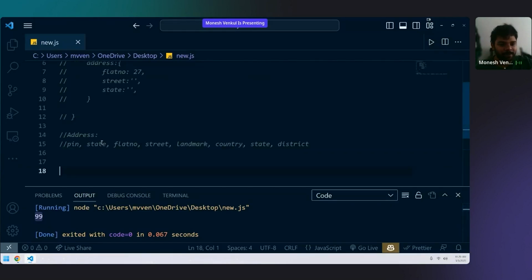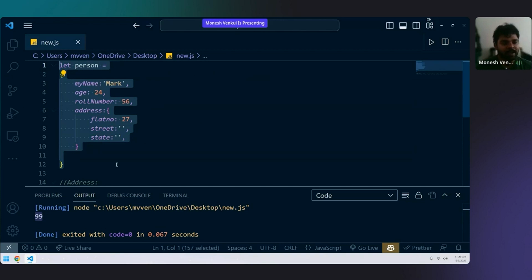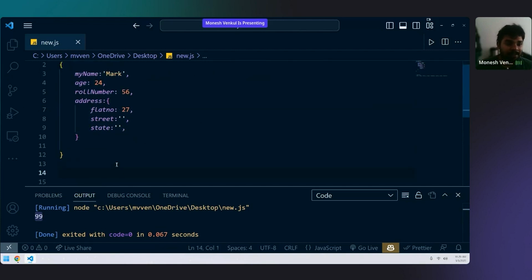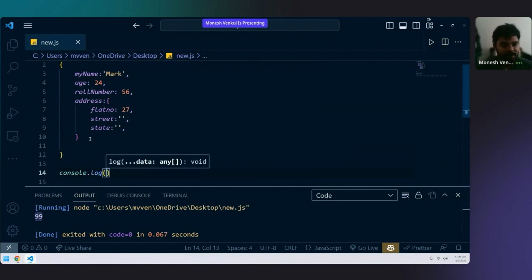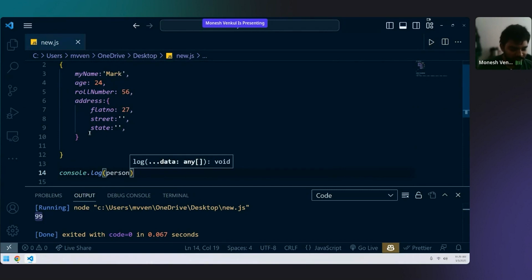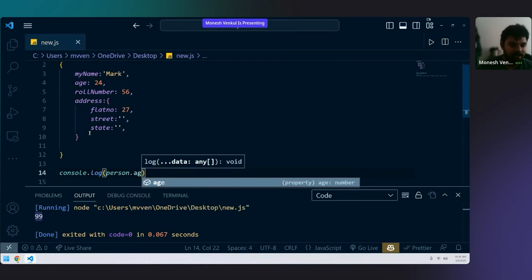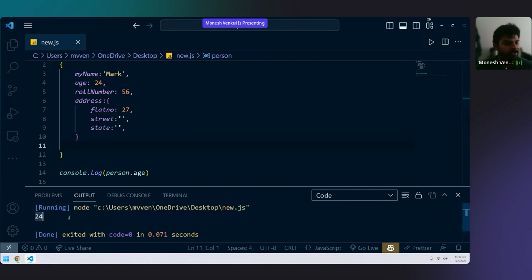One more small concept before completing this. Previously, when I wanted a person's age with console.log, I used to do person.age, and when I ran the code, I got the output. Now use your minds, think and answer me.